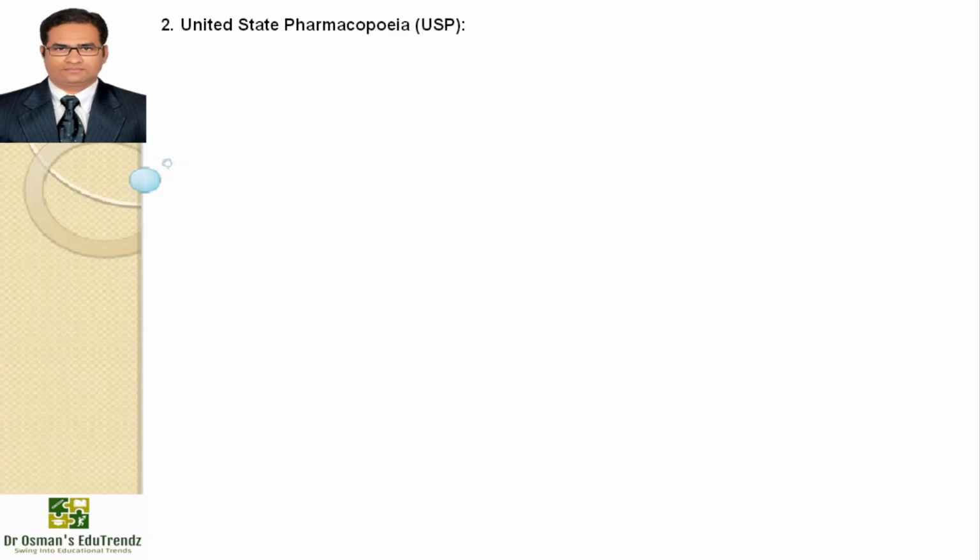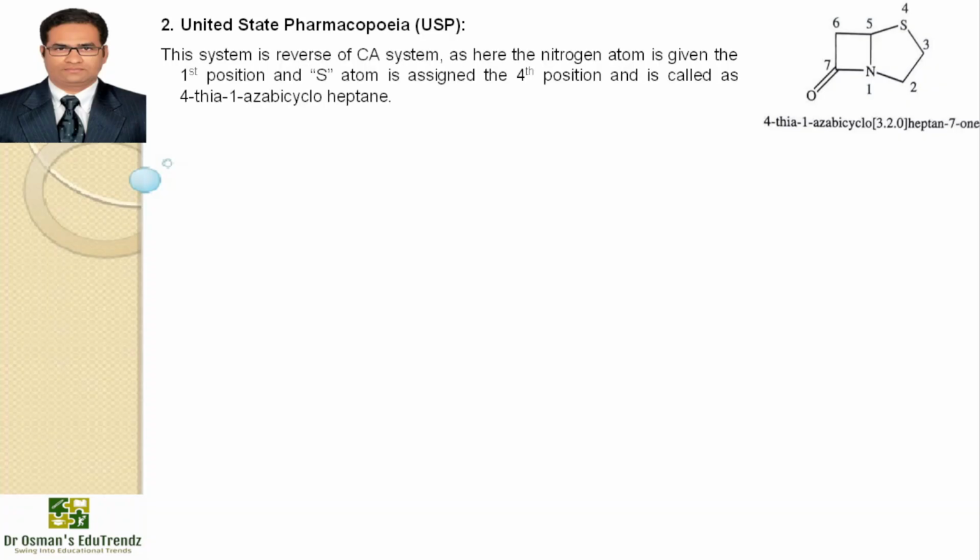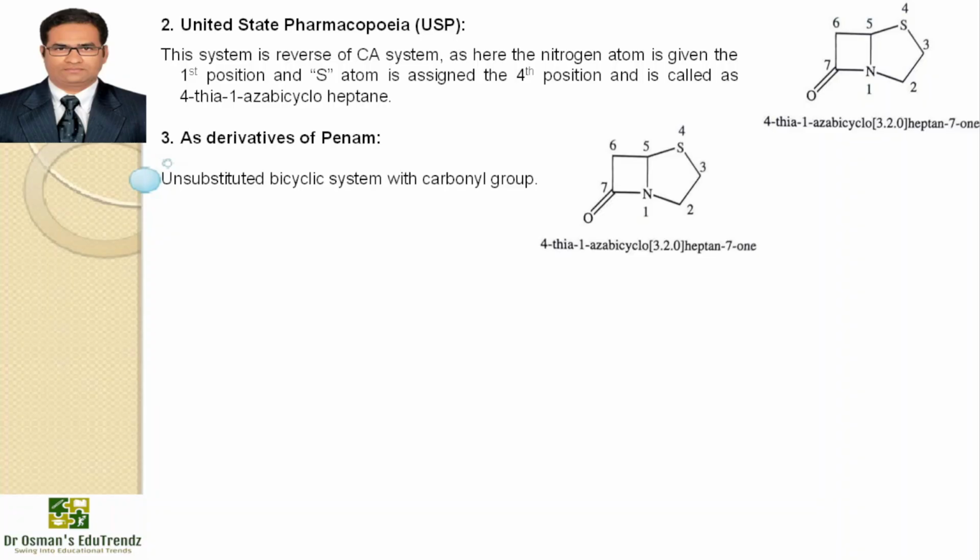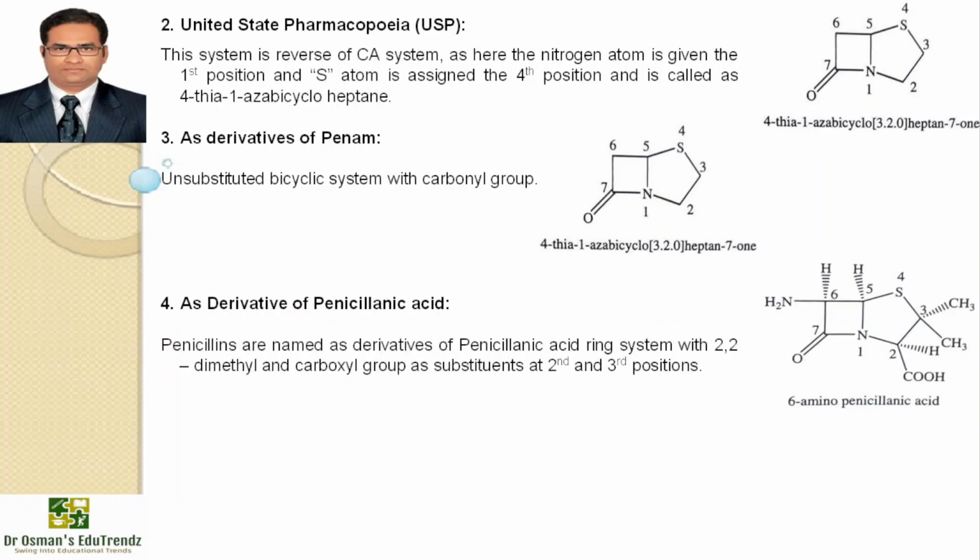The second system is the United States Pharmacopoeia, USP system. In this system, the reverse of the CA system is adopted, as here the nitrogen atom is given the first position and the sulfur atom is assigned the fourth position. It is called 4-thia-1-azabicycloheptane. The third system considers it a derivative of penam, an unsubstituted bicyclic system with a carbonyl group. And the fourth system names it as a derivative of penicillanic acid, that is 6-aminopenicillanic acid.